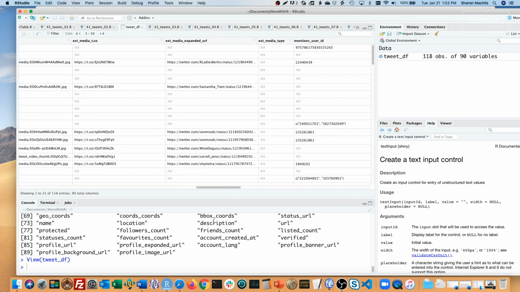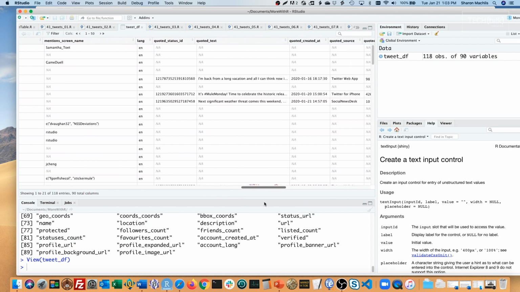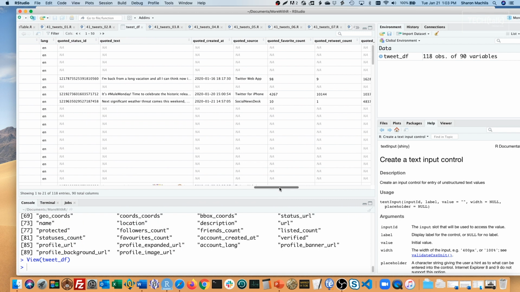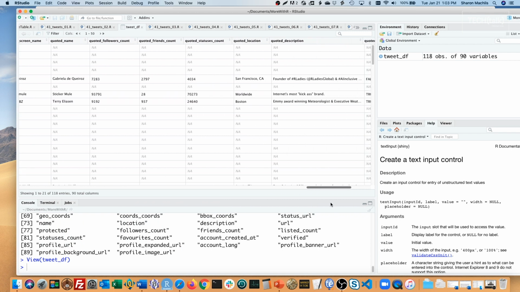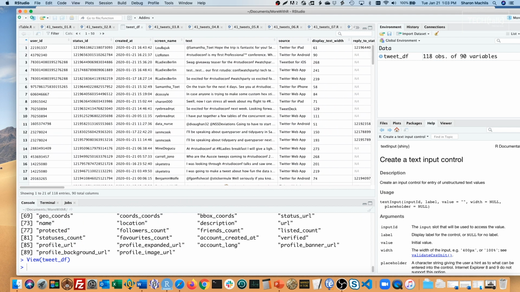And lots more things here. Mentions screen name, quoted source, quoted retweet count, some with locations, although most don't have locations. Lots of things here. The ones I'm usually most interested in are status ID, created at, screen name, text, favorite count, retweet count, and expanded URLs. You might want some other columns for your analysis, but for this demo, I'll select just those columns to make the data a bit easier to see on screen.